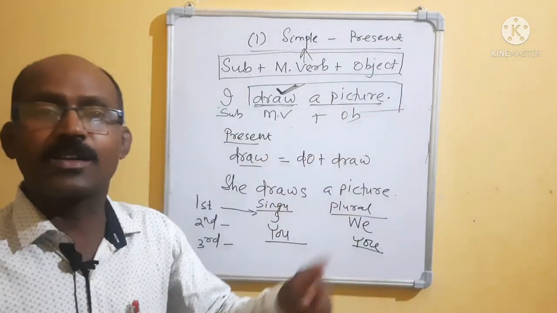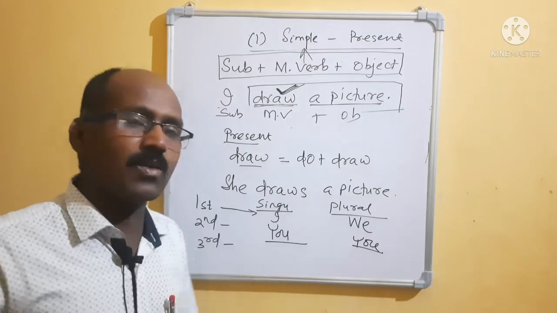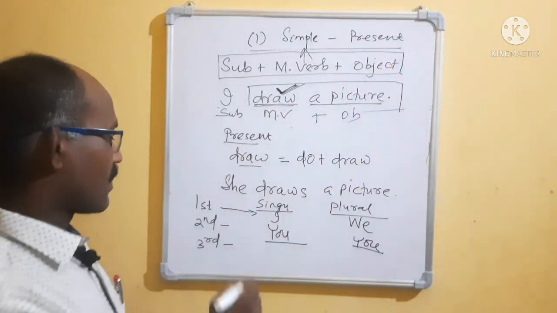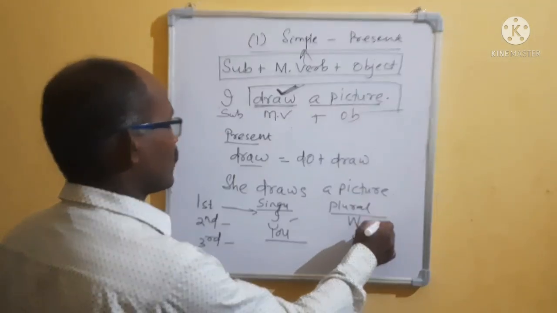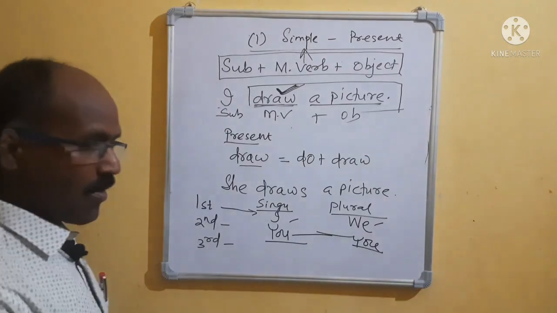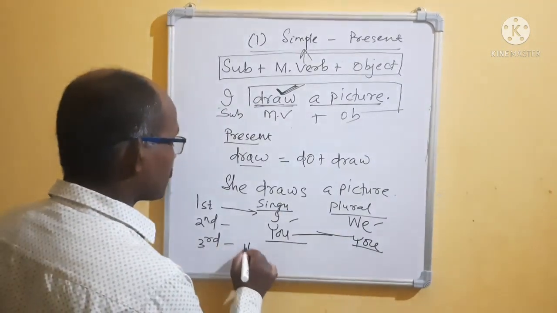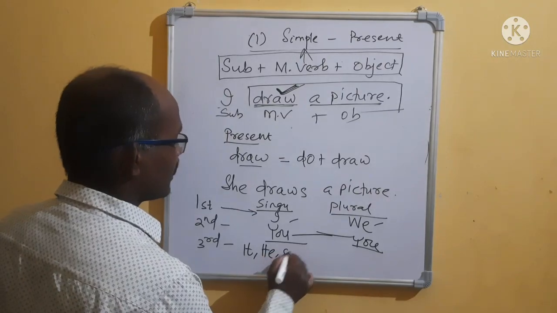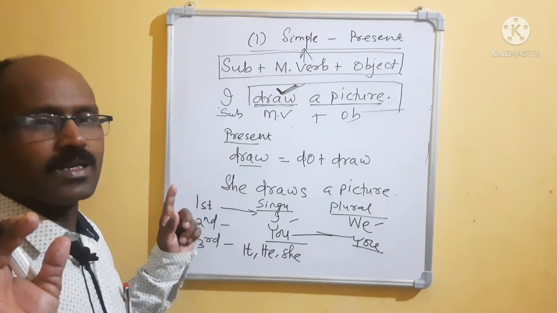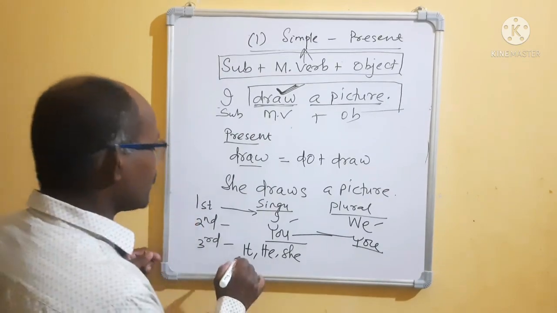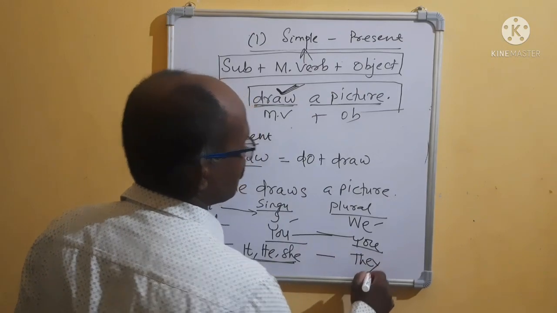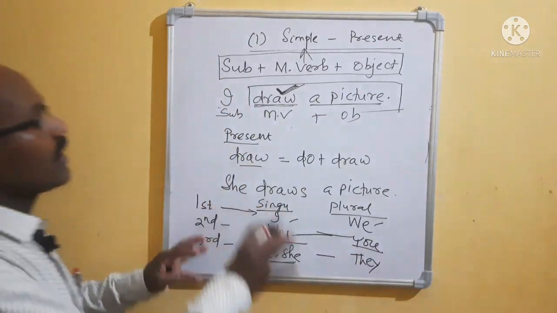You are a boy. If it is one, it will take singular; if it is more, you are boys, it will be plural. Please remember: first person is I, we. Second person is only you. Third person singular is it, he, she, or any single name, like monkey, school, etc. Plural is they. If you remember this, it will be easy.